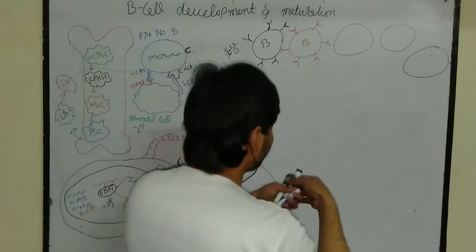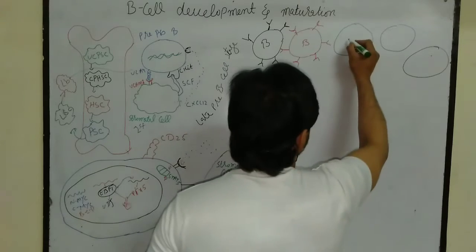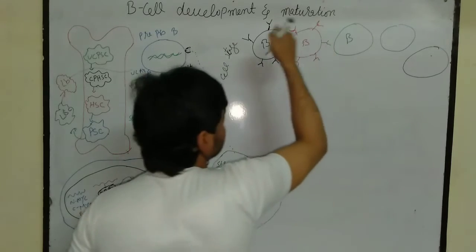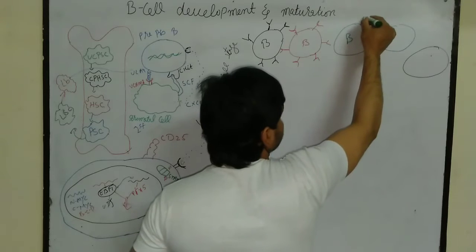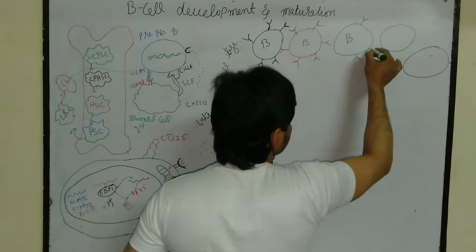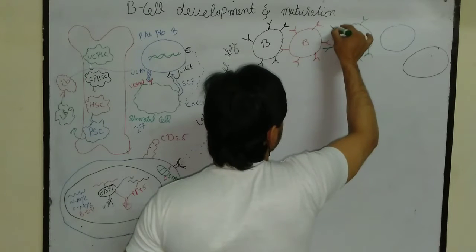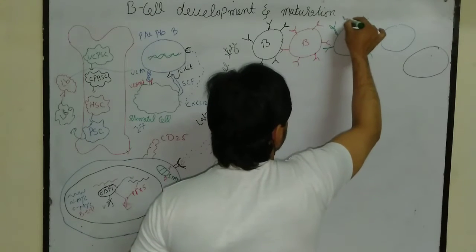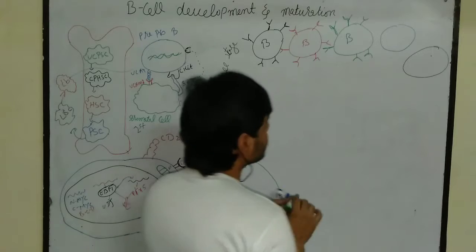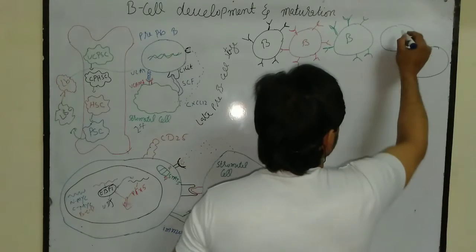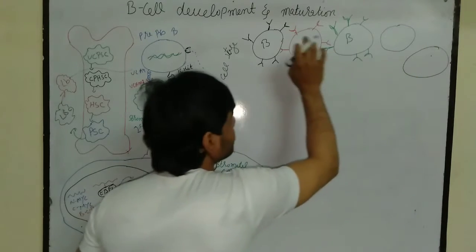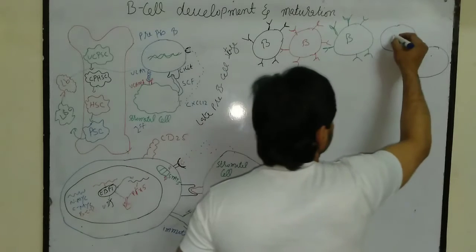Similarly, in this case, they also have a receptor which is different from this B cell as well as this B cell. Moreover, these B cells also have their own same receptor, which is different from this B cell and from the rest of the three B cells.